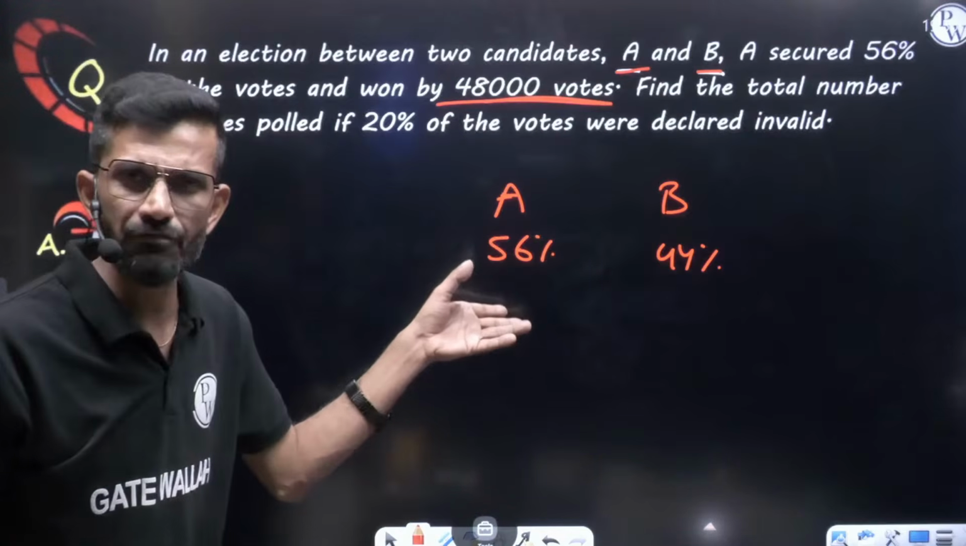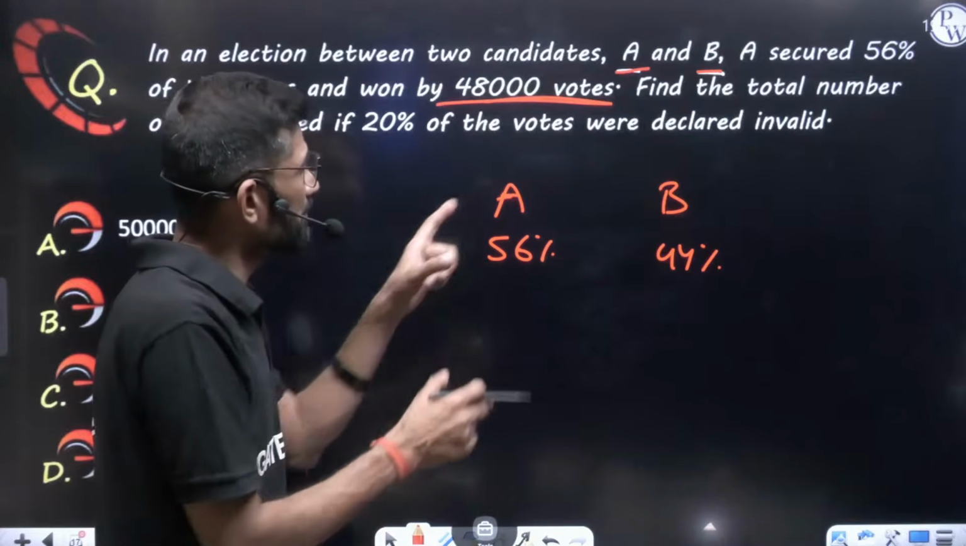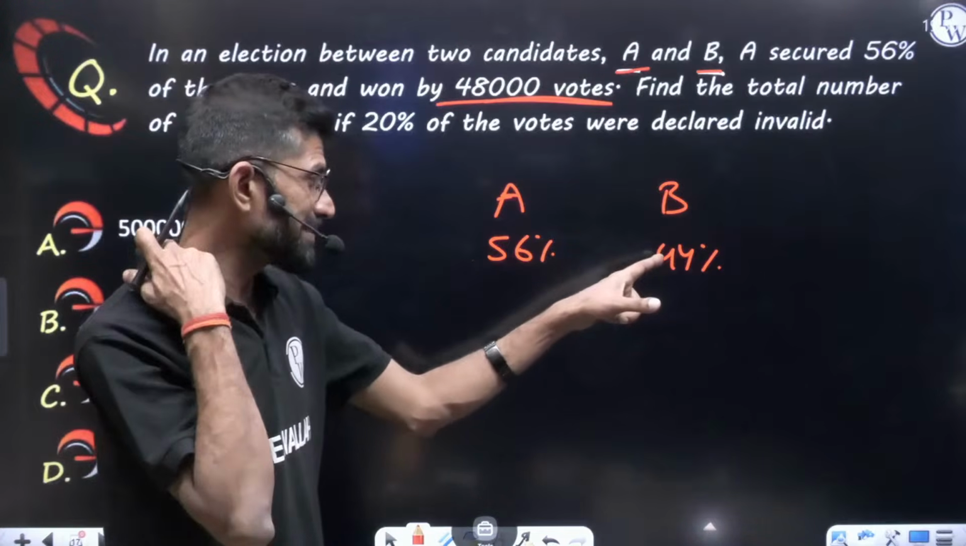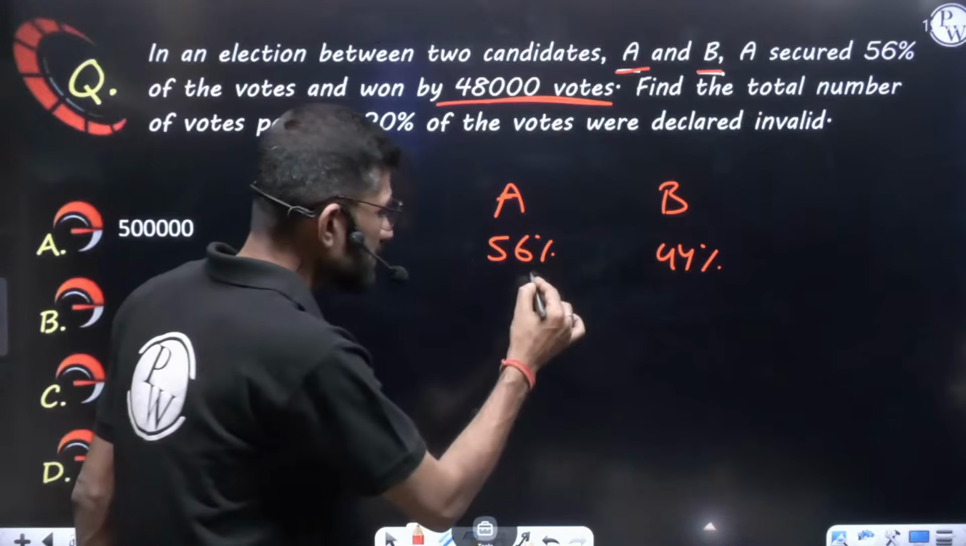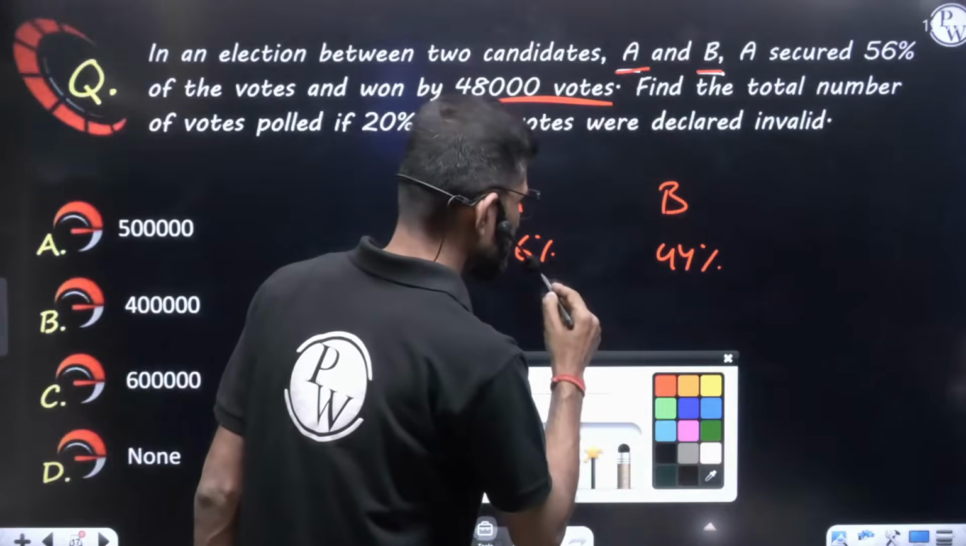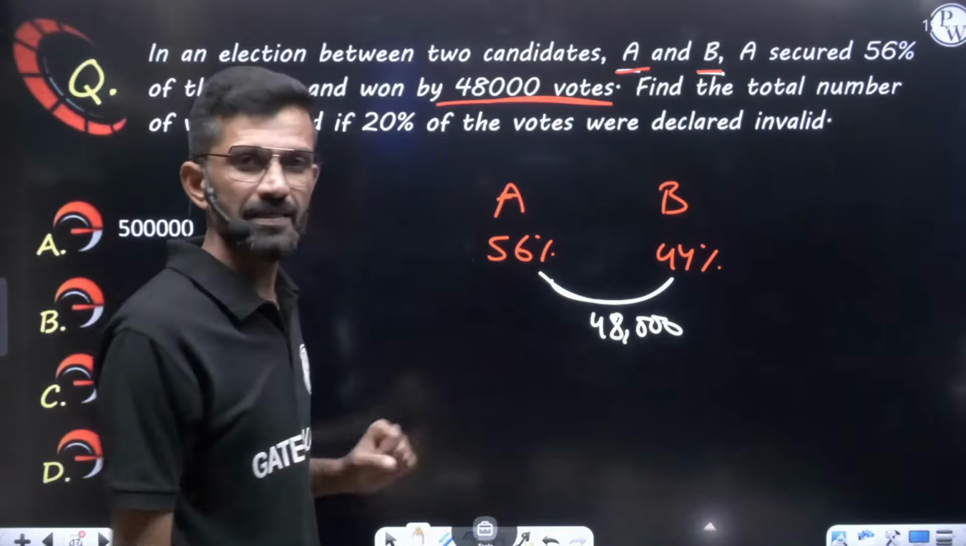Now they are saying that he won by 48,000 votes. Who won? Obviously A will win because he got 56%. And the margin between them, he won by 48,000 votes, means he has 48,000 more votes than B. Means the difference between these two is 48,000. He is winning by 48,000.